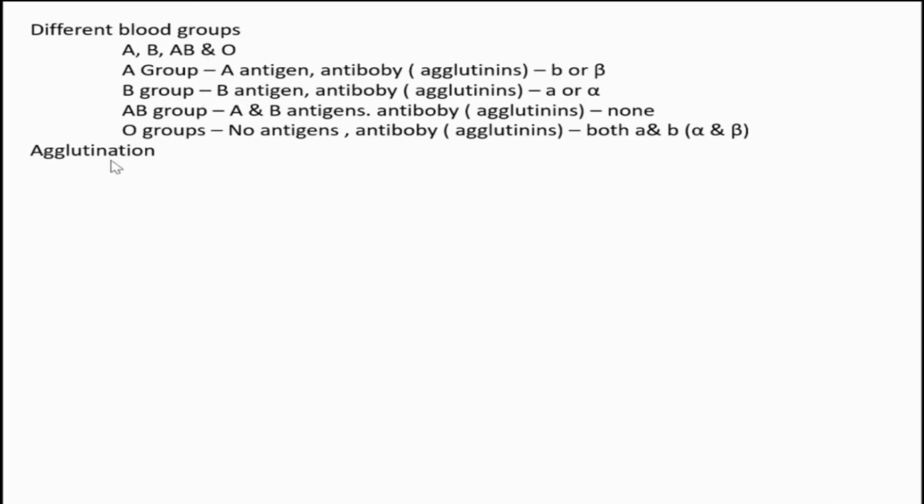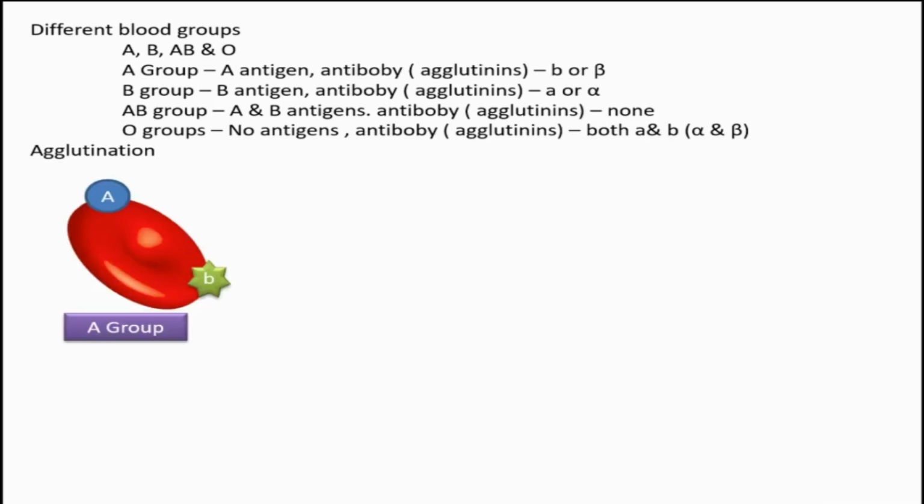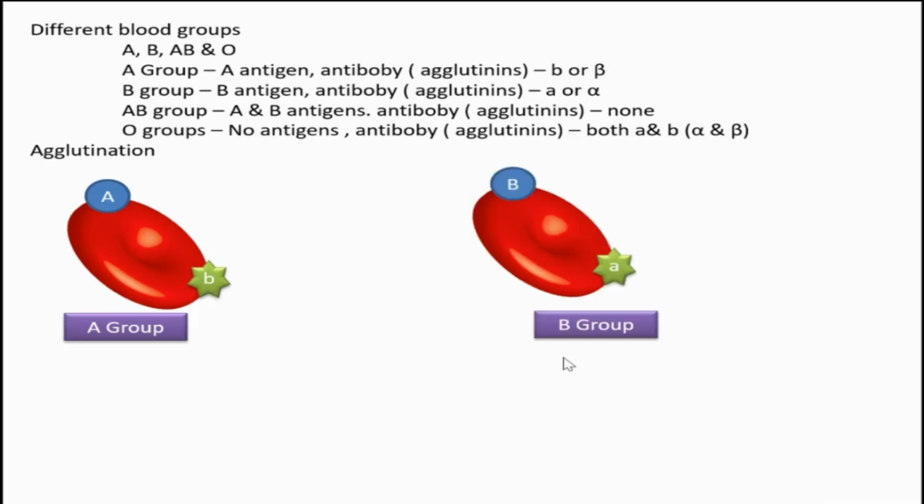Then we need to understand a term, agglutination. What is agglutination, or clumping or clotting? When two mismatched bloods mix together, then this agglutination happens. We are going to understand about that. This is A group. A group means A antigen is there, antibody b, b means beta. Okay. Next, B blood group, with B antigen and antibody alpha, or small a.